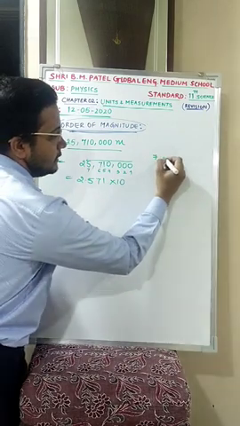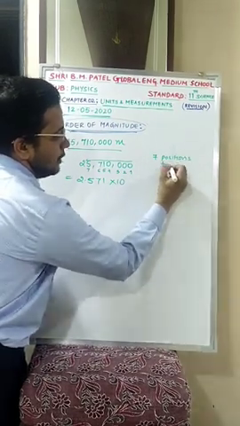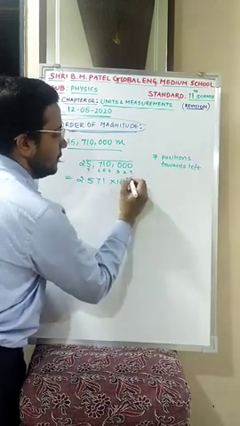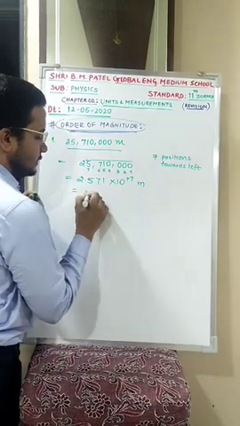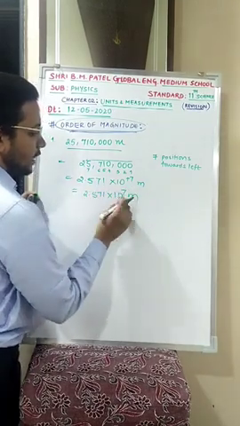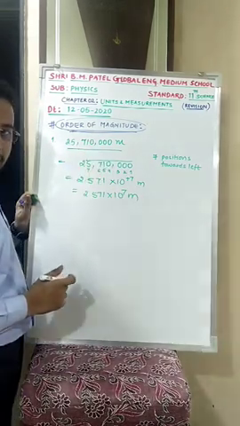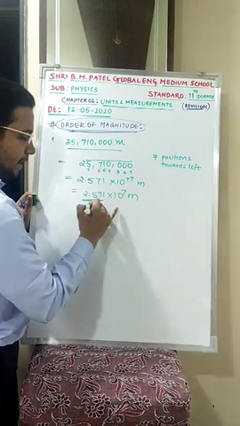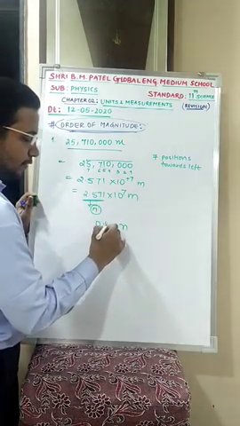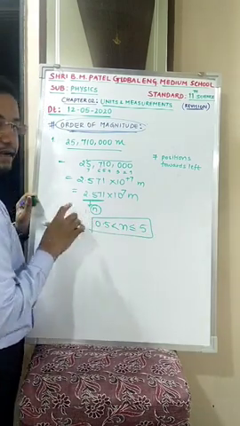7 positions, towards left or right? Towards left. So the power will be plus 7. So my answer is 2.571 × 10^7 meters. This I have converted into the nearest power of 10 for this value. Is this clear? Now see, this is my n. Again I have to check the condition: n must be greater than 0.5 and less than or equal to 5. Yes, it does not violate the condition.